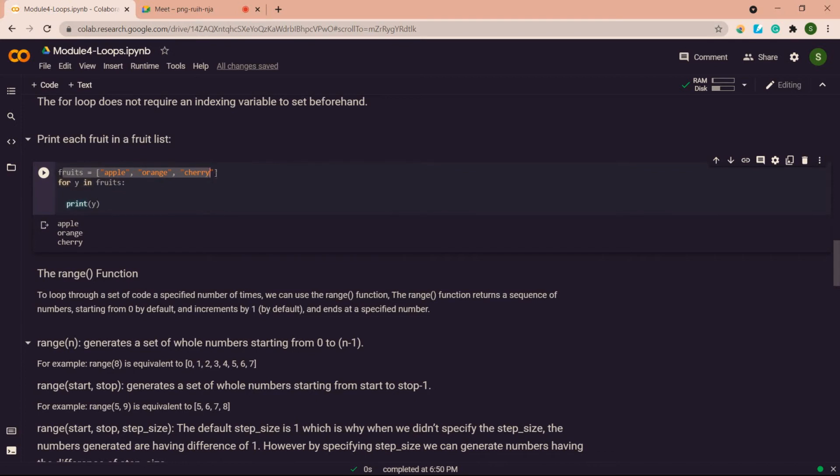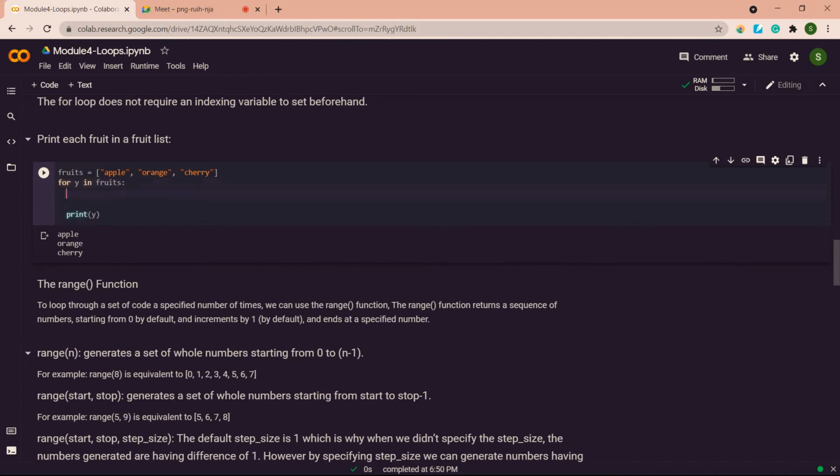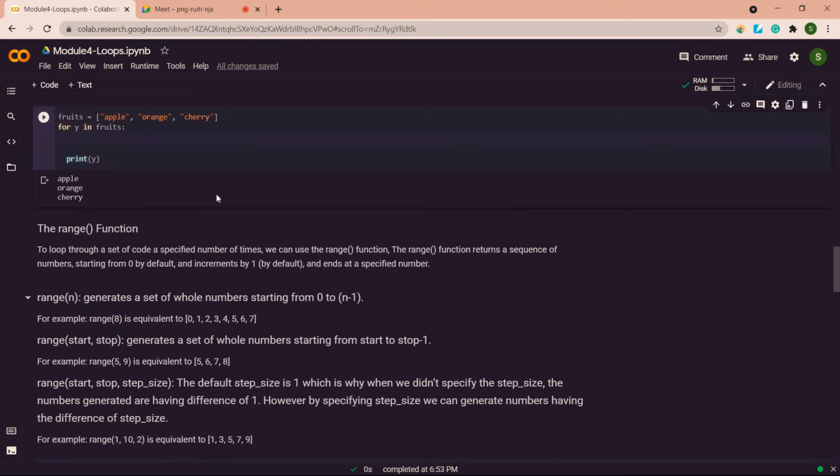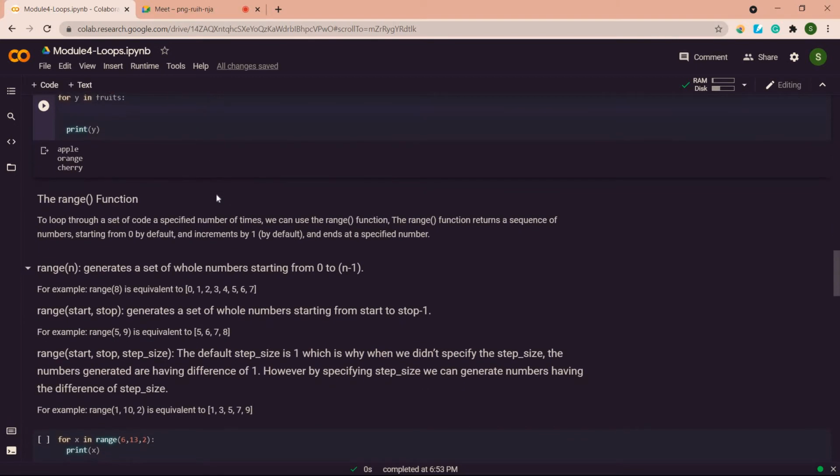So I have to iterate through this sequence, so I have given fruits here. And don't forget this colon and then enter. I want to print every item present in this sequence. So I am printing, print of y. So it will print whatever is present in this sequence. Okay, this is a small application of how to use this for loop.